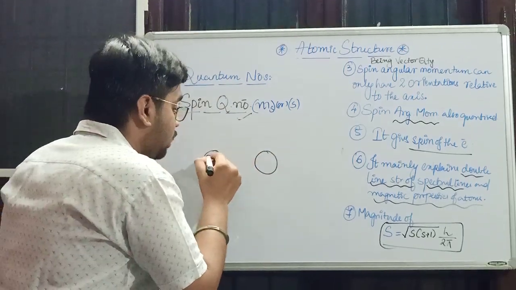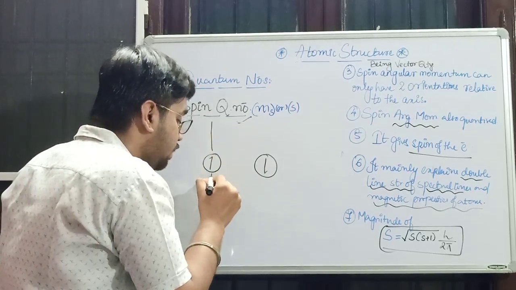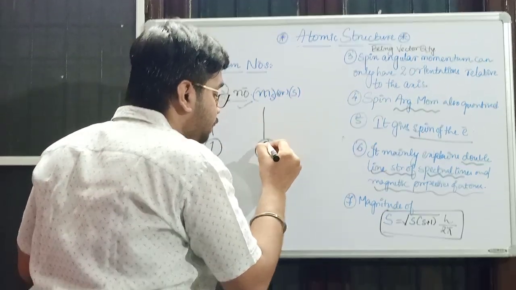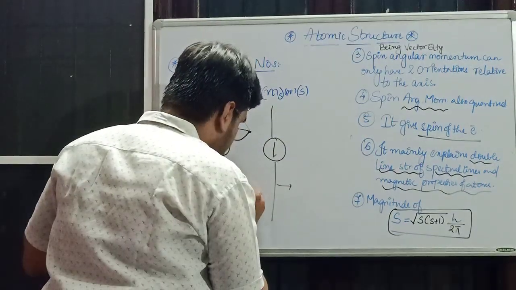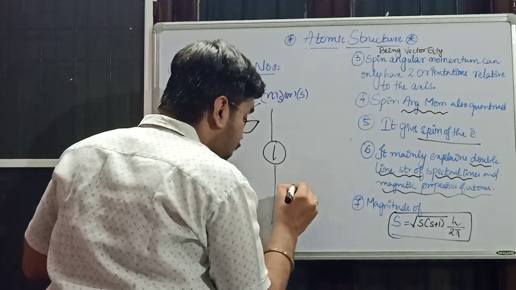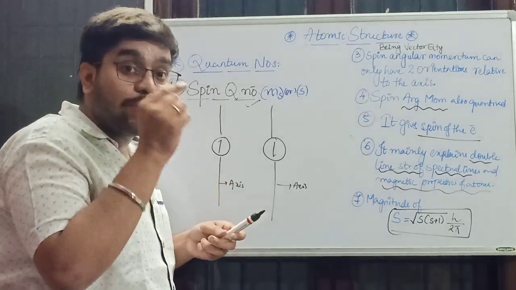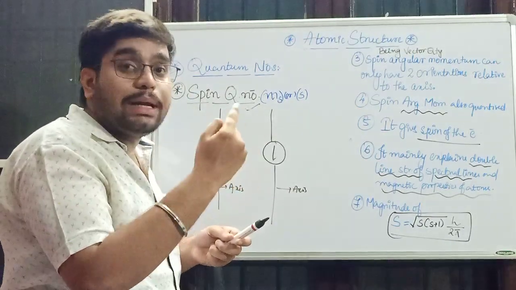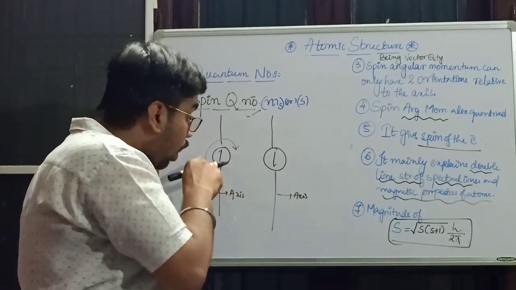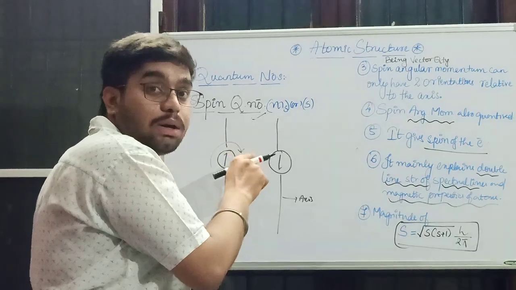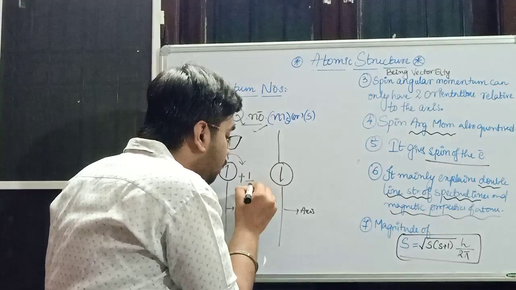Let this be the orbital and this be the electron, and this be the axis passing through it. This is the axis of the electron through which it rotates. Okay, this is clockwise motion. When it is in clockwise motion, it will have plus half.